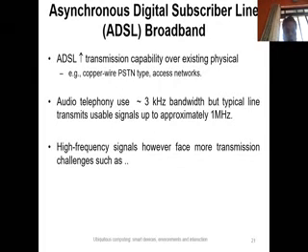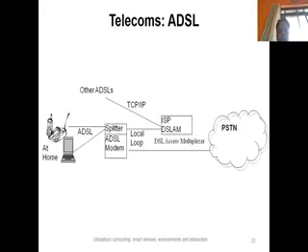However, digital signal processing can be used to support the signal modulation, which is commonly based upon discrete multitone, and the international standard, which is based on carrierless amplitude modulation phase modulation, typically called CAP signals. Okay, this is a typical ADSL network where you can see splitters, the ISP, the DSLAM, the DSL access multiplexer, and so on and so forth.